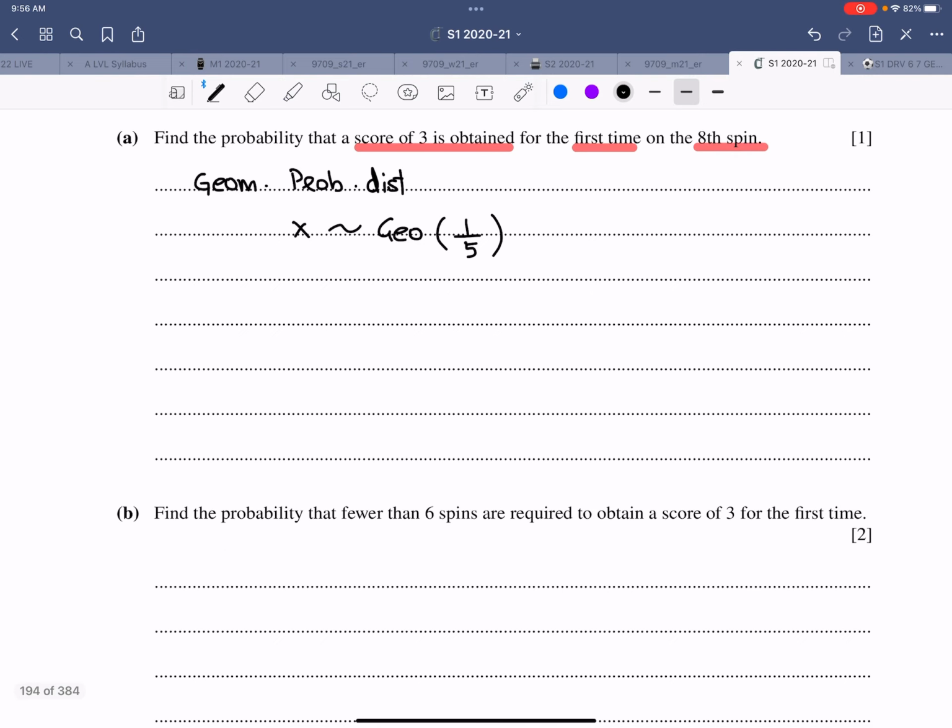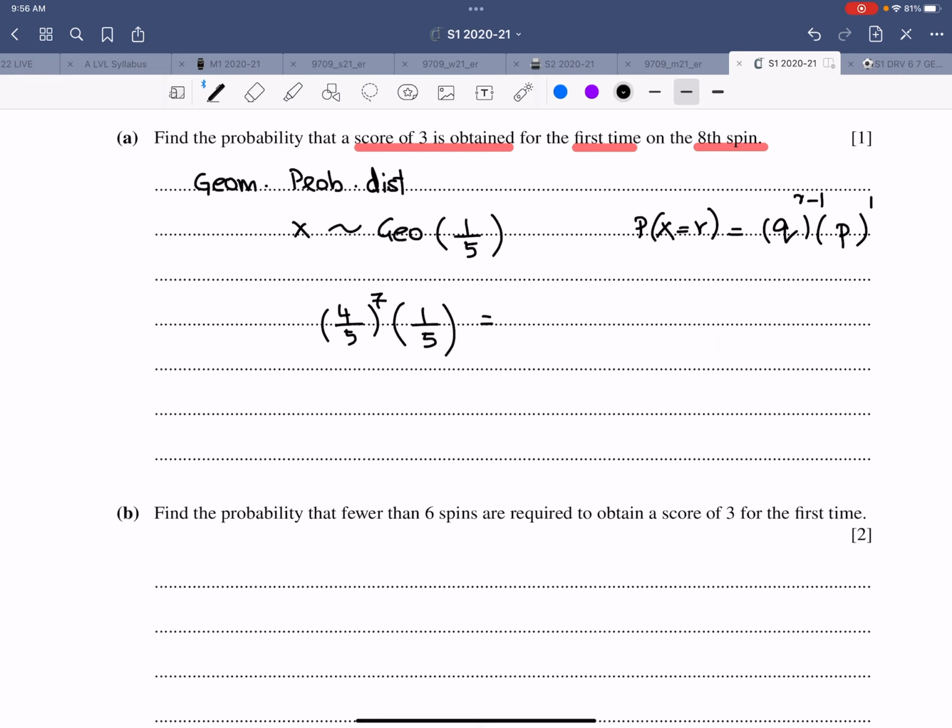Secondly, on the 8th spin, that means there would be 7 failures and the last one would be success. I usually don't use a formula in this one because it is common sense. So the formula is something like this: probability X equals r, where probability of success is p, that only comes 1, and q comes out to be r minus 1. That is the official formula for this, and naturally you know that this is derived from the geometric progression. So this is the answer for this one.